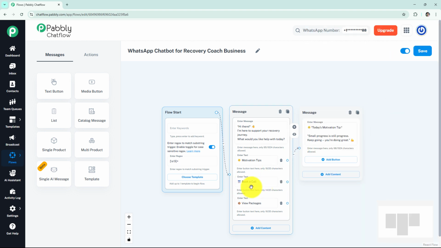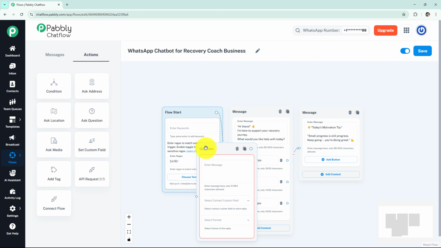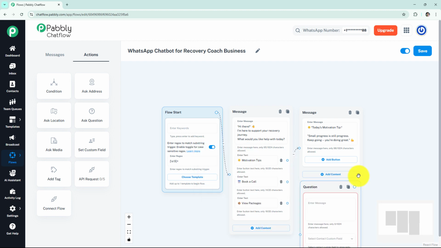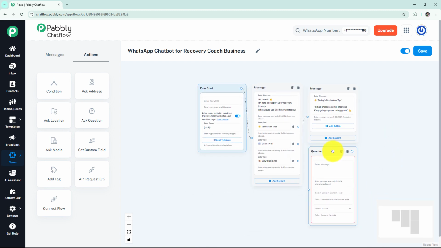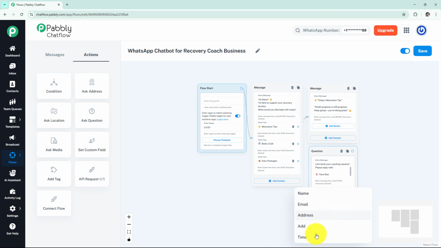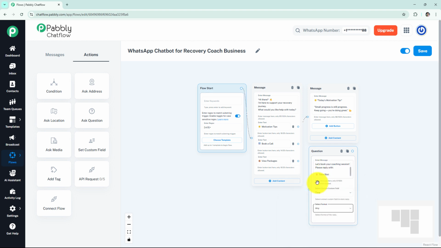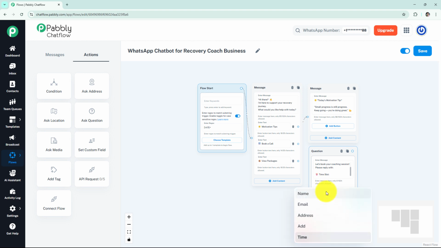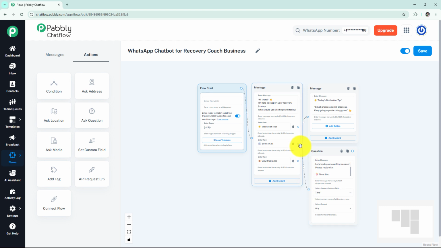Now we are going to move on to the second one, which says book a call. And for this one, I'm going to access the action type notes, and then I'm going to click on ask question to get a question box. I'm going to place the question box here, and here I'm going to add this message, book a call, let's book your coaching session, please reply with time slot. So here I'm going to select time as contact custom field, and as format I'm going to select any. If you want to learn how to create contact custom field, you can check the link in the description box. Lastly, we are going to connect it to the corresponding quick reply option.